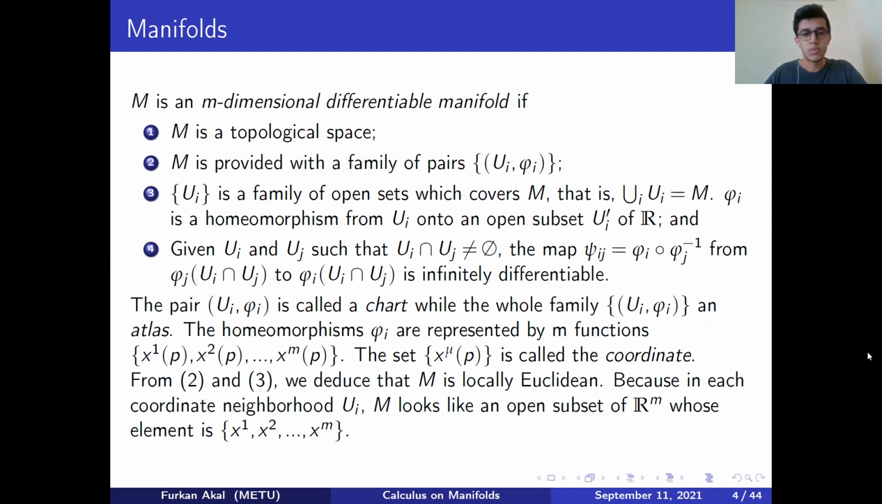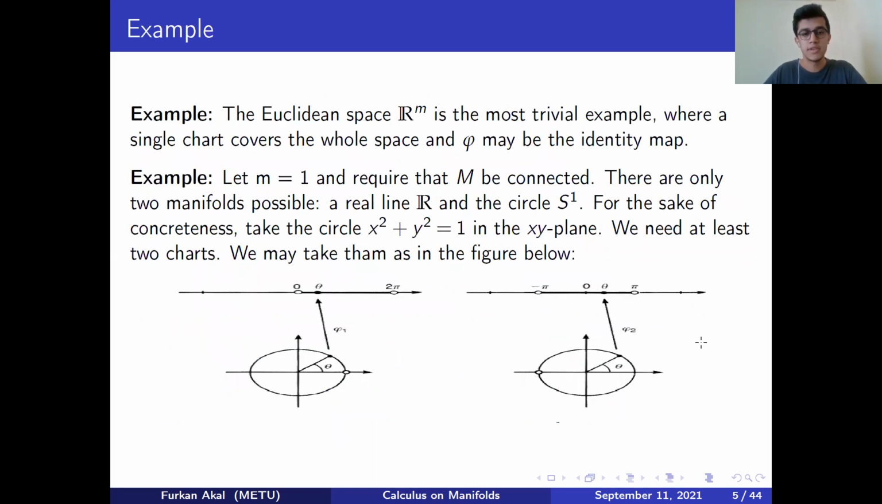This is literally what we did in the first 3 conditions, and the 4th condition gives us the differentiability or the smoothness of our manifold. And we call this (U_i, phi_i) pair a chart and the whole family an atlas, and we denote a coordinate as the set x^mu of p. Now let's give a couple of examples if you wish.